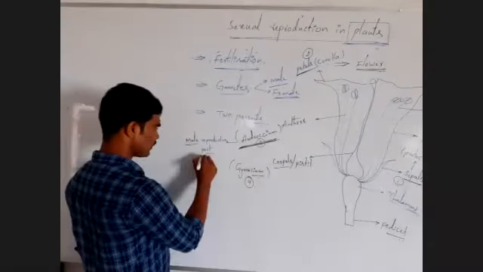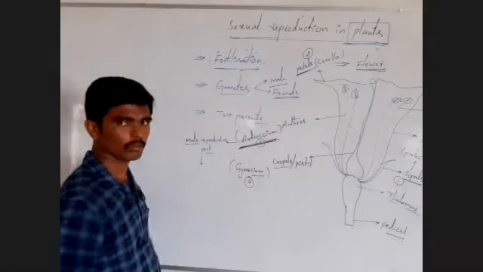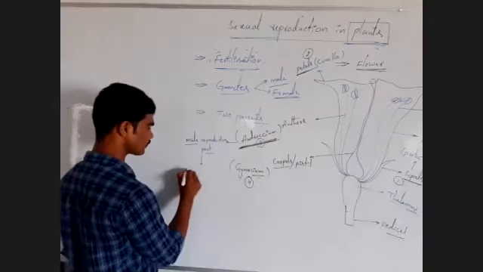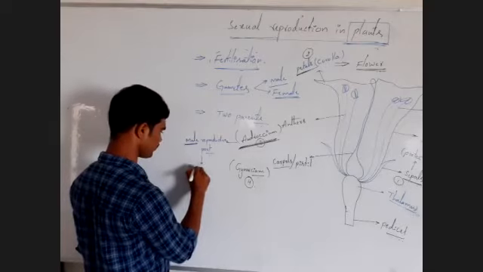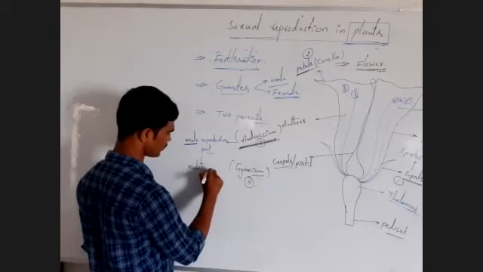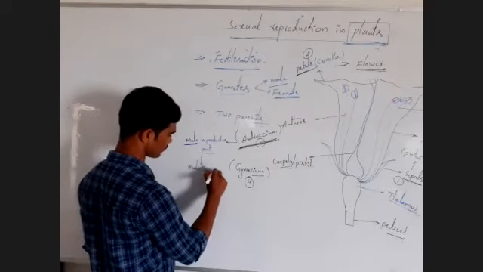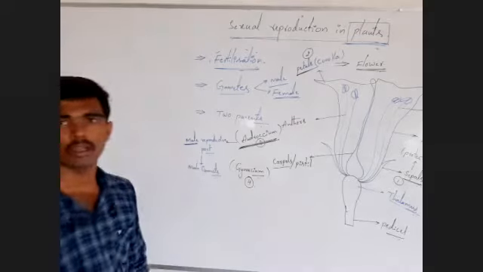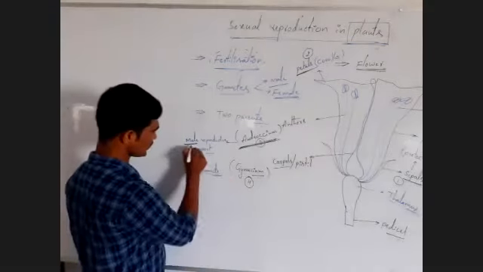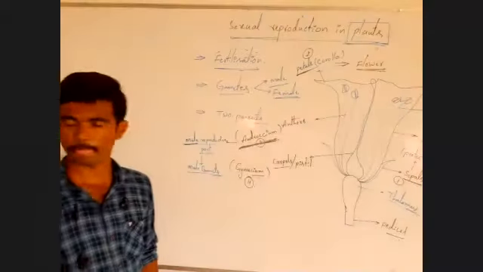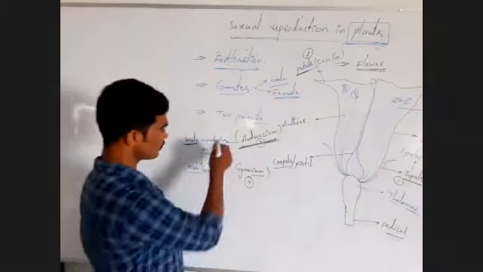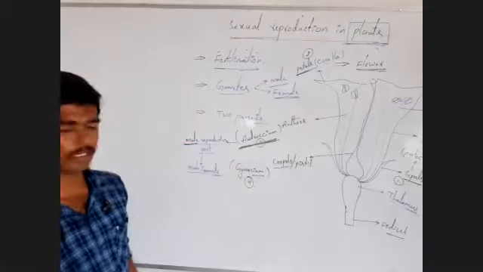Androecium mainly produces the male gamete. Remember, male gamete. Male gametes originate in the male reproductive part, androecium. Okay, this is the main important role of the androecium.